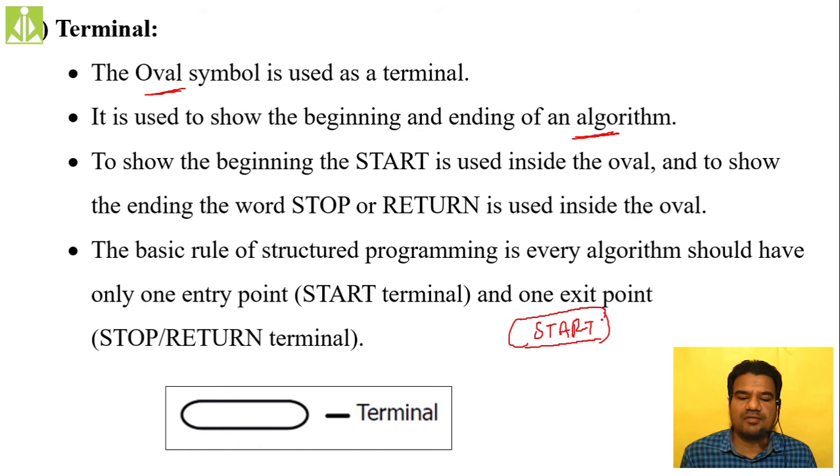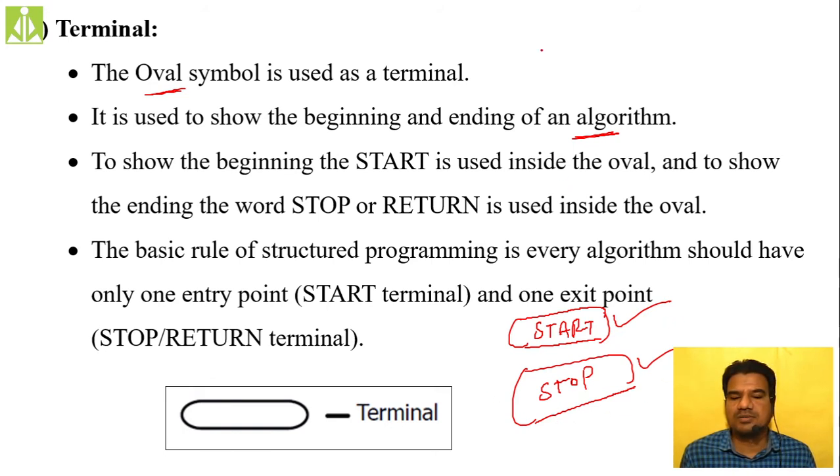Inside a flowchart, when we are designing the starting point, we use it like this. And to show the stop symbol, take another oval and put stop. That's it. This is to show the starting point, and this is to show the ending point of your algorithm inside a flowchart. Or sometimes we also use this term, return.